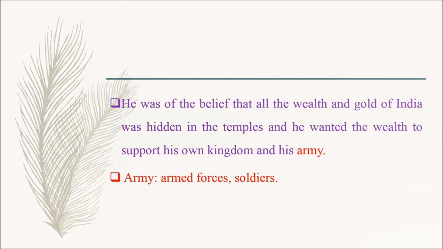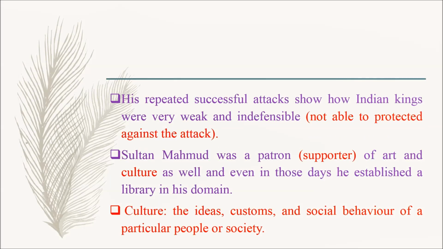He was of the belief that all the wealth and gold of India was hidden in the temples, and he wanted the wealth to support his own kingdom and his army. Here, army means armed forces or soldiers. His repeated successful attacks show how Indian kings were very weak and indefensible.